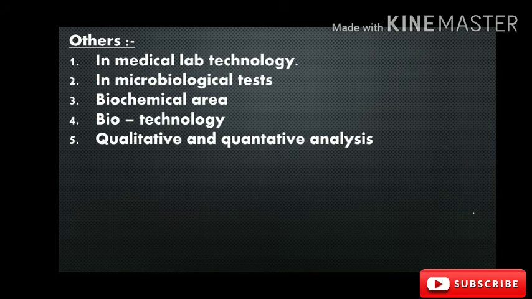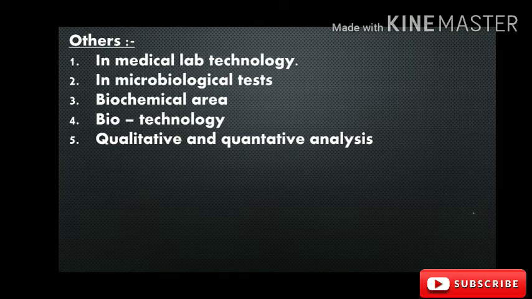Now we also discuss some other uses of chemistry in different fields. The first one is medical lab technology. In medical lab technology, different tests, serological tests, blood tests and other tests are performed on the basis of the formulas and chemical reactions of chemistry.